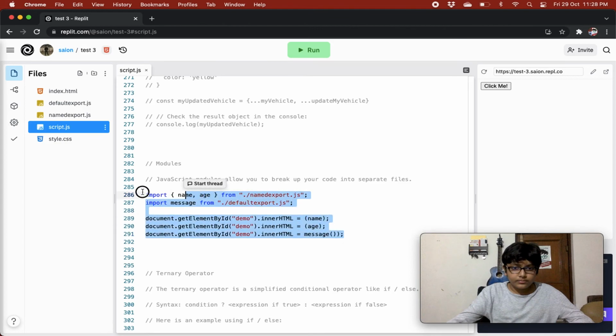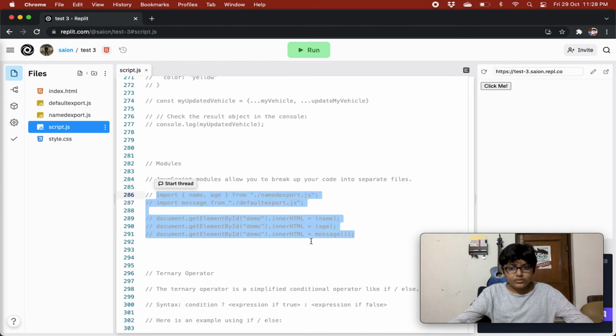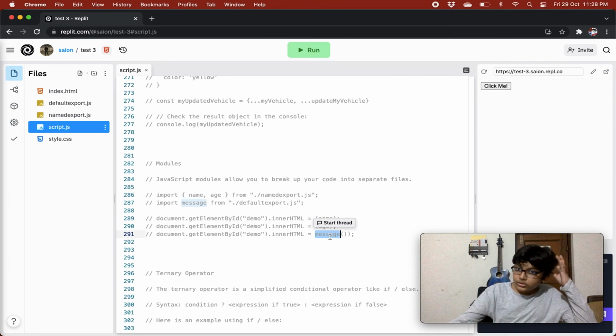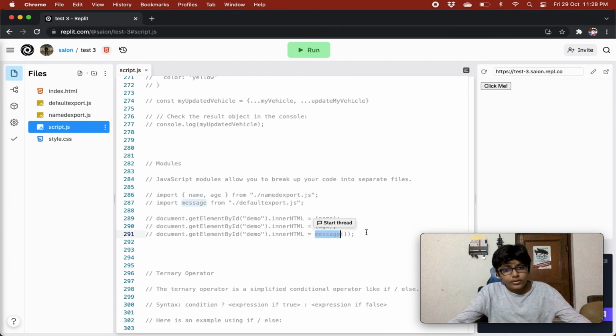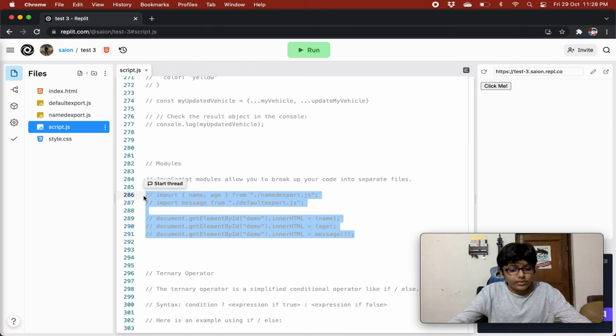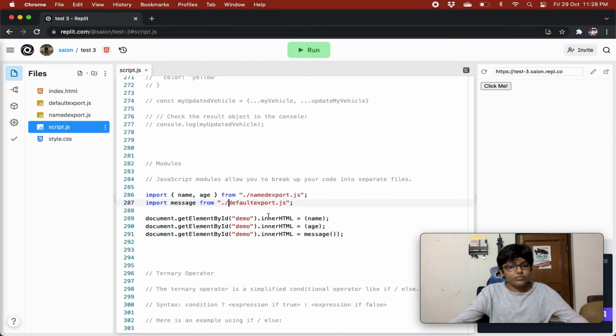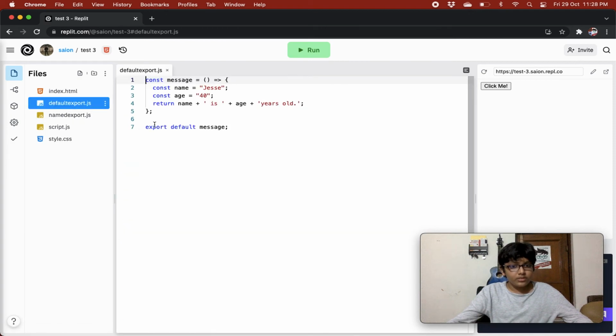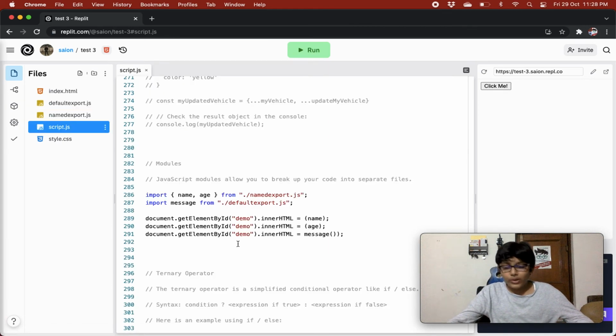Quite cool. Right, so over here, oh, I didn't show you the result. So over here we are importing name and age from our named export file, and then we are importing our message function from our default export.js. Then we are accessing demo and setting its inner HTML to name, then to age, and then we are calling the message method, right? So the message method will return Jesse is 40 years old.